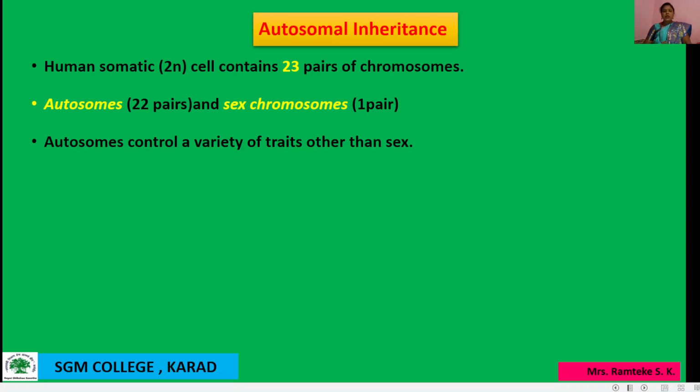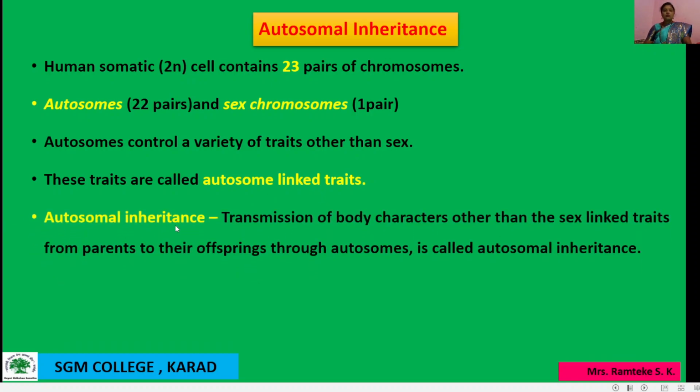So again here, these traits are called autosome linked traits. What is the definition of autosomal inheritance? It is the transmission of body characters, other than sex linked traits, from parents to their offspring through autosomes. It is called autosomal inheritance.